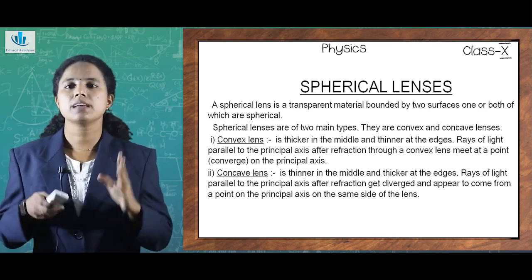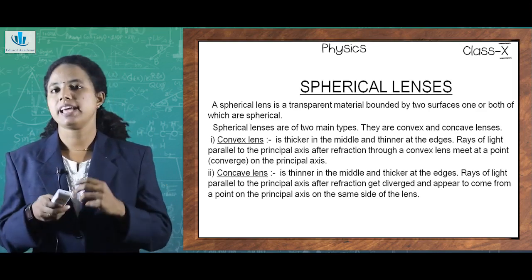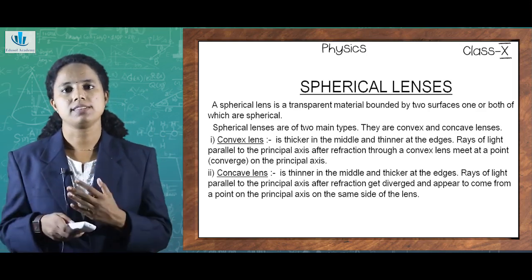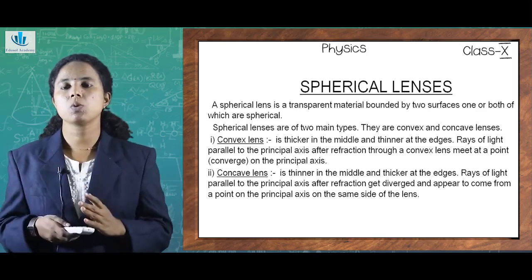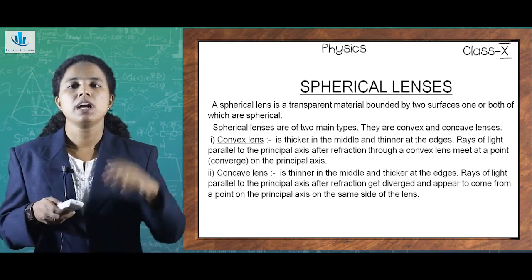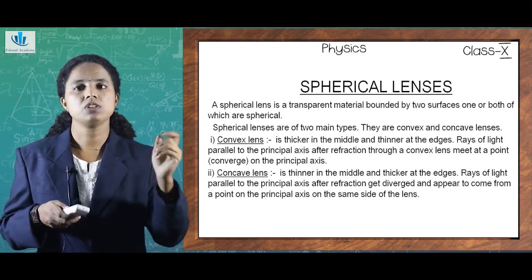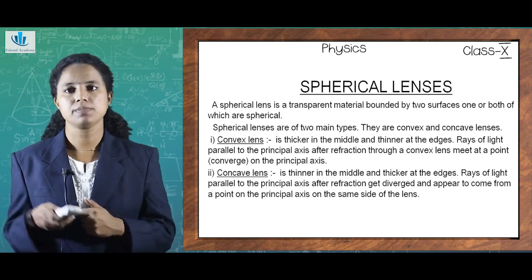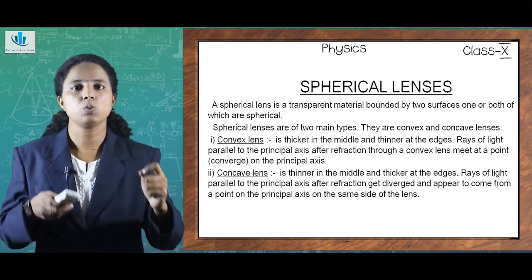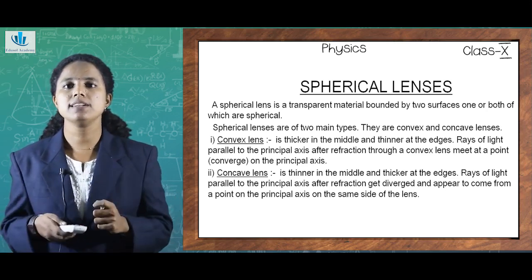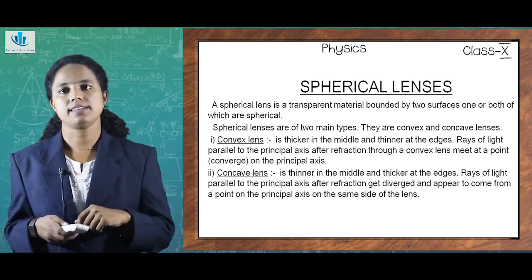The spherical lenses are mainly of two types. They are convex and concave lenses. In case of mirrors, you may be remembering, the concave mirror was called the converging mirror and the convex mirror was called the diverging mirror. But what is in this case? In this case, a convex lens is called a converging lens. A concave lens is called a diverging lens.